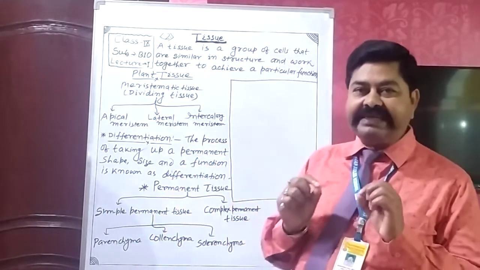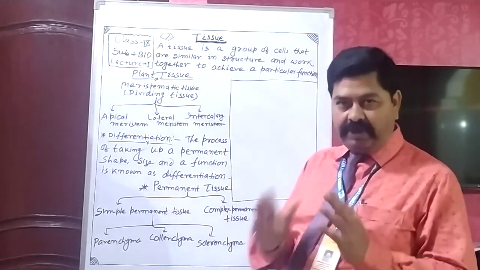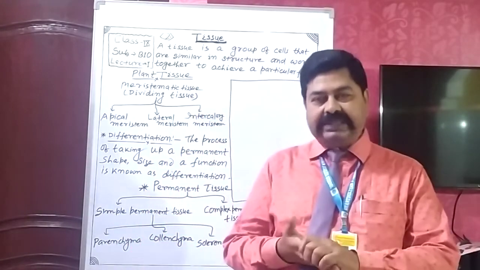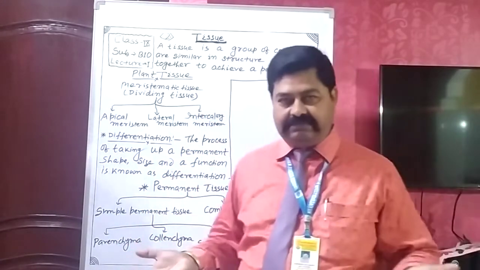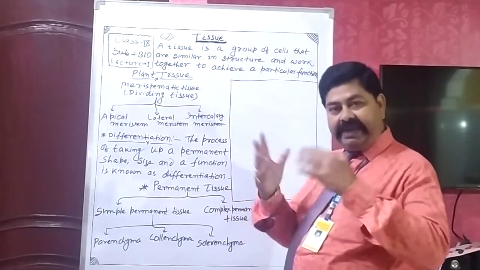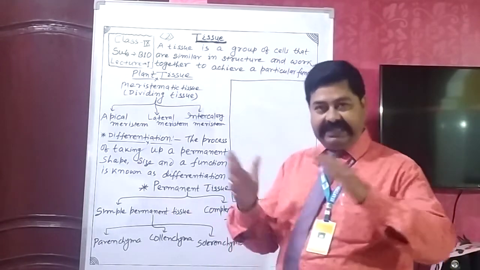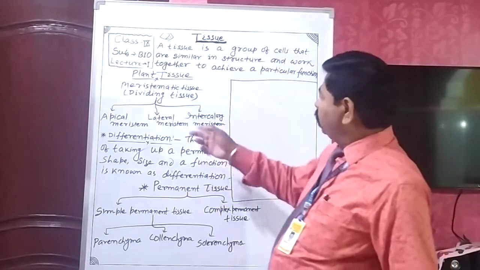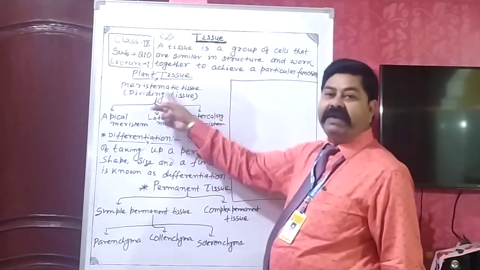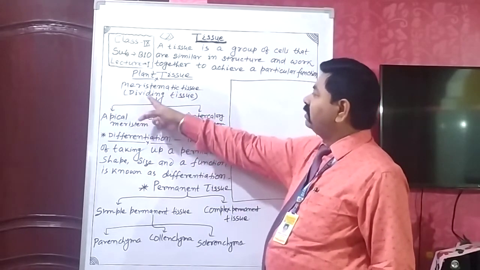So meristematic tissue is also known as dividing tissue, because growth of the plants depends upon the number of cell divisions. The number of cell divisions determines the increment in length and breadth.